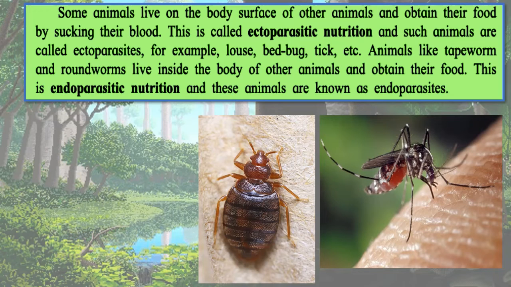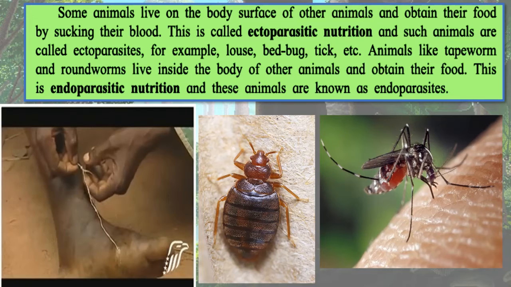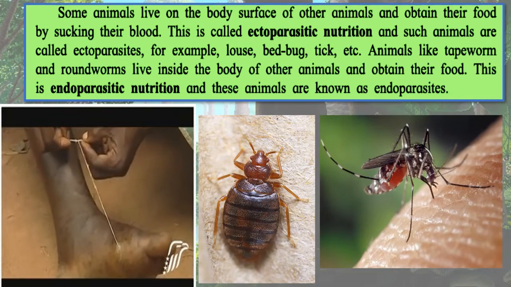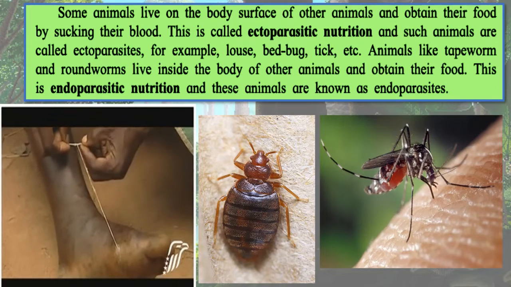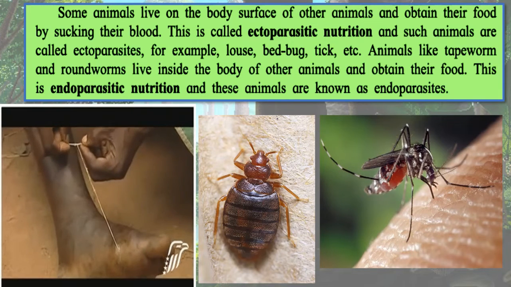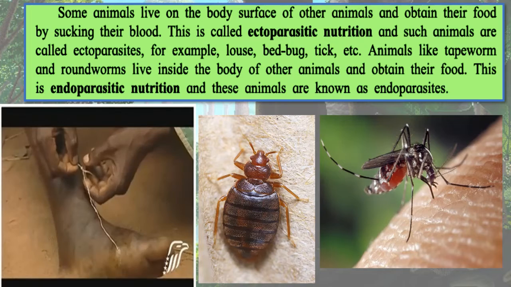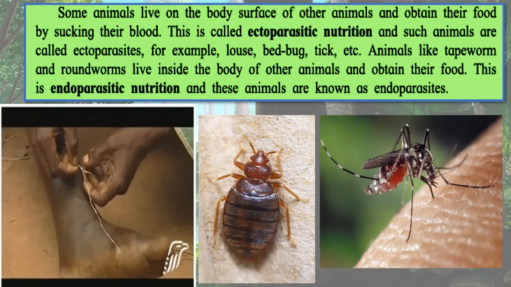Now there are a few animals which live inside our body. They tell children not to eat sweets, there will be worms in the stomach, and that is true. So there are certain worms. You see, this is a worm which is being removed from the feet of a person. I can imagine how painful that would be and how much nutrients it might be absorbing. So this kind of animal which is living inside the body of another animal is called an endoparasite. Okay, and this type of nutrition is called endoparasitic nutrition. I hope this much is clear to you all.